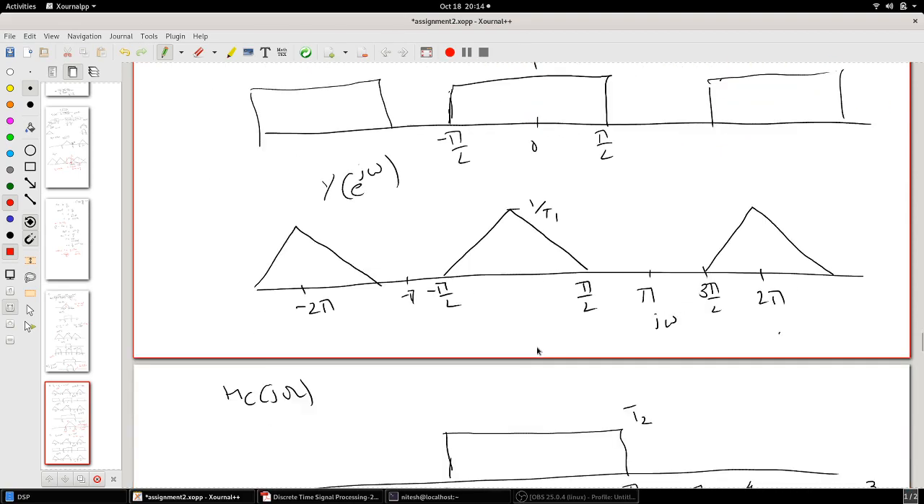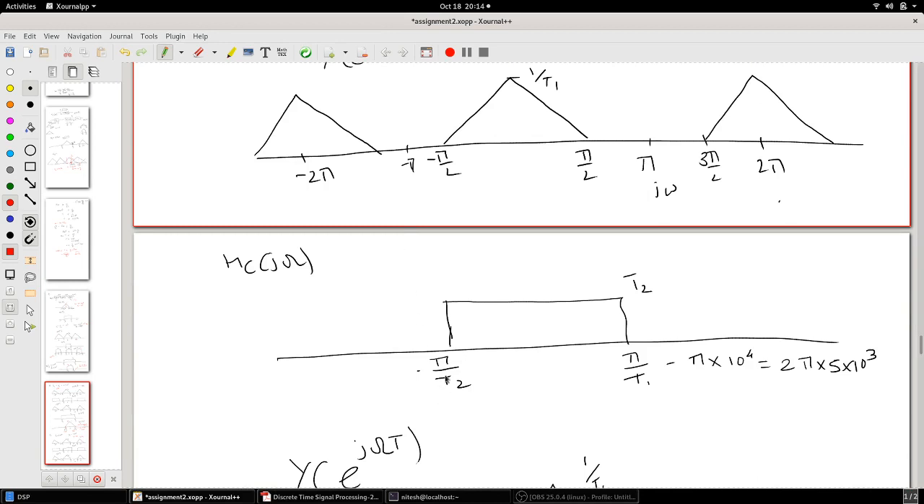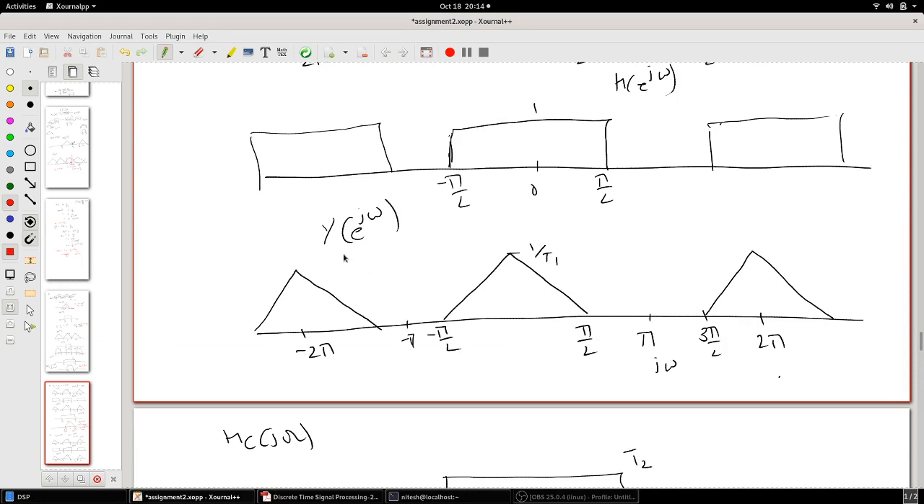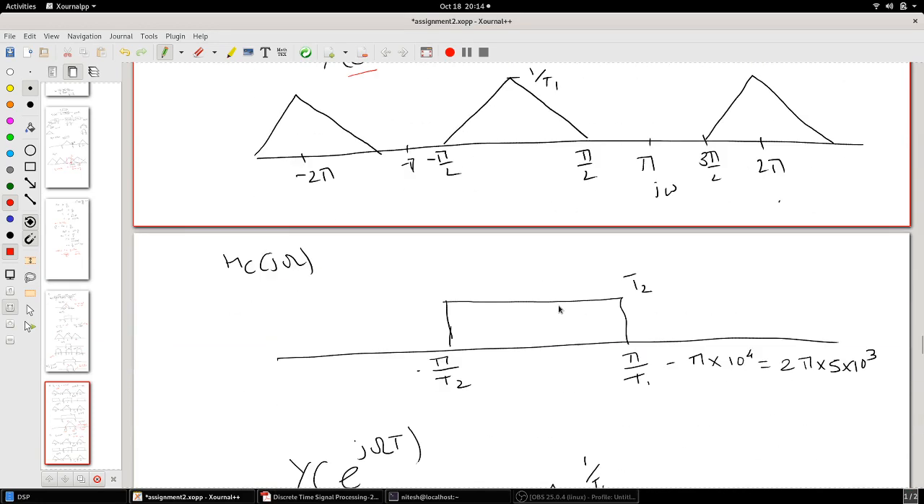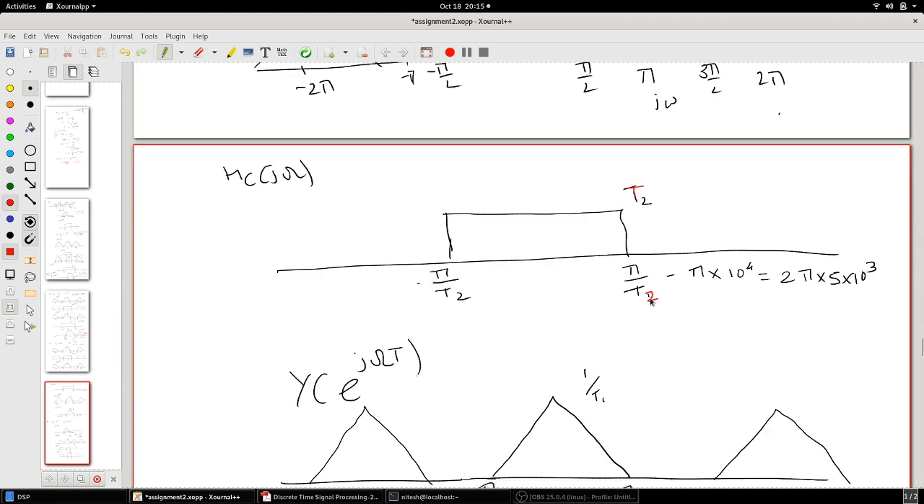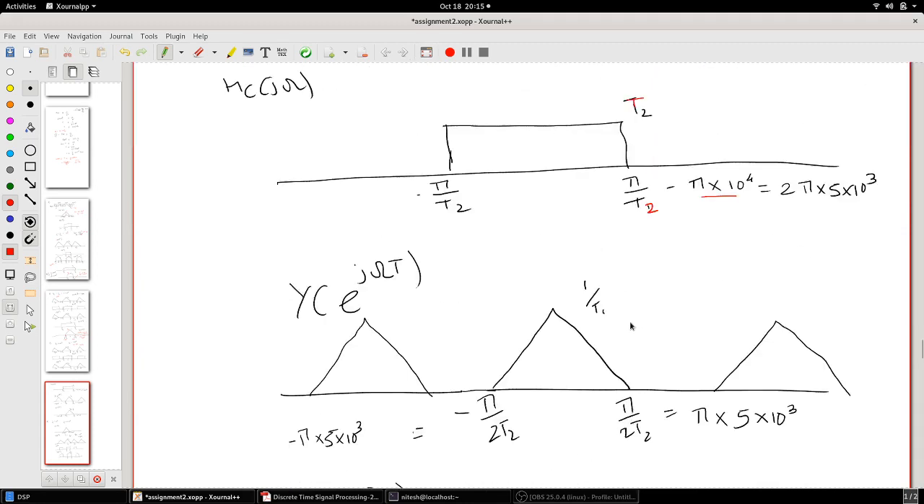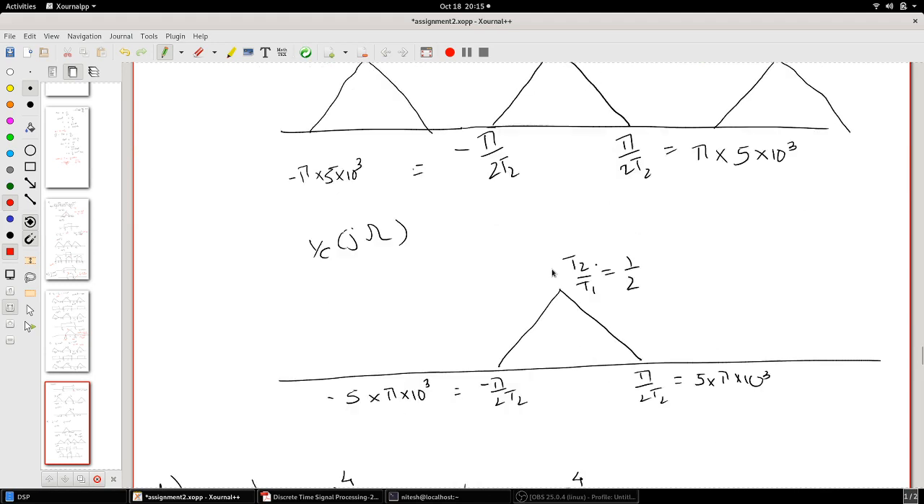Then this passes through pi by T2, and this guy here is your new Y of e raised to j omega. Okay, and now if you look at it, this is your T2, this is pi by T2. Hc of j omega is an effective continuous time filter with cutoff from minus pi by T2 to pi by T2, and the amplitude is T2. T2 here is 10 raised to 4, so pi into 10 raised to 4 is what you have.